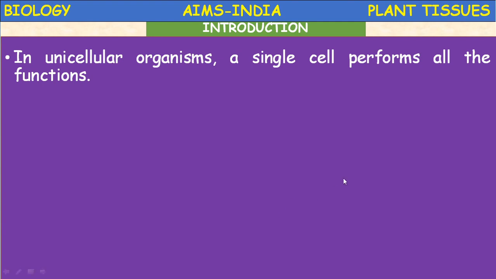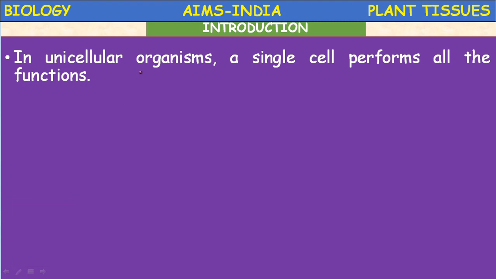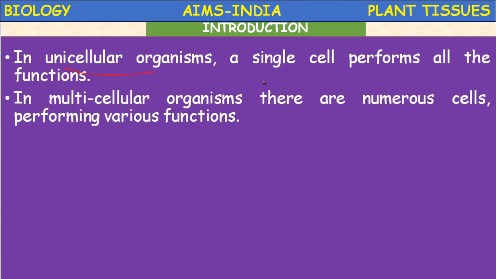In unicellular organisms, a single cell performs all the functions. Example, amoeba, paramecium. So they perform all the functions: digestion, respiration, excretion, reproduction. But in multicellular organisms, there are numerous cells performing various functions.